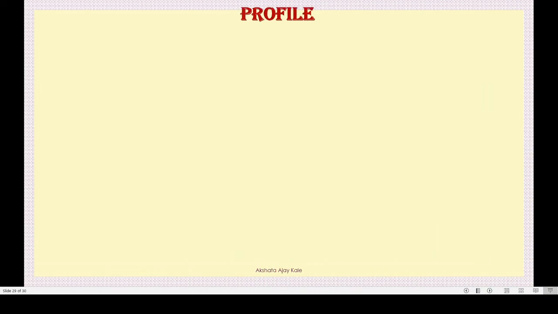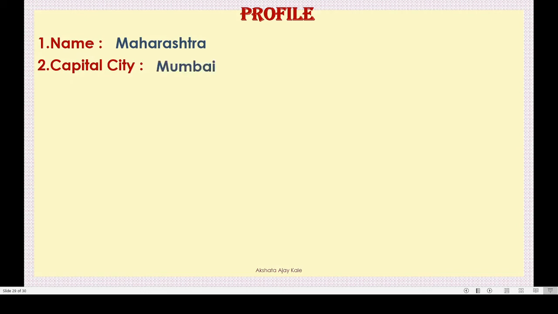Now, dear children, we will try to prepare a profile of our state, that is Maharashtra. By this, we will summarize whatever we learnt in this lesson, that is part 1 and part 2. We are going to make a profile of Maharashtra. Name, we will write Maharashtra, isn't it? Now, second point, capital city. Come on, tell me. Which is the capital city of Maharashtra? Yes, very good. Mumbai is the capital city of Maharashtra.